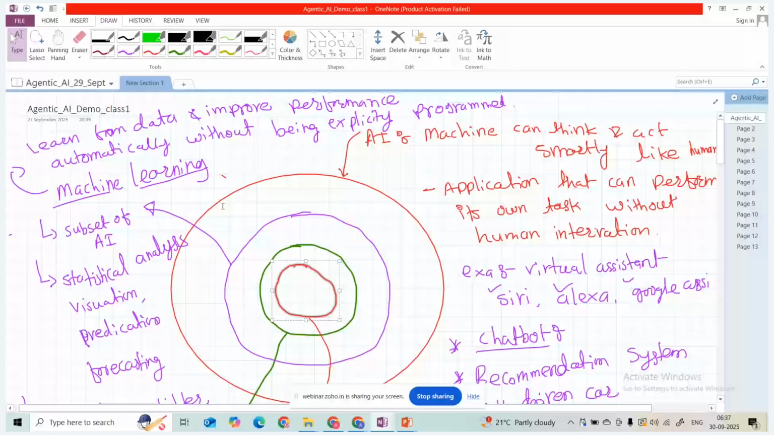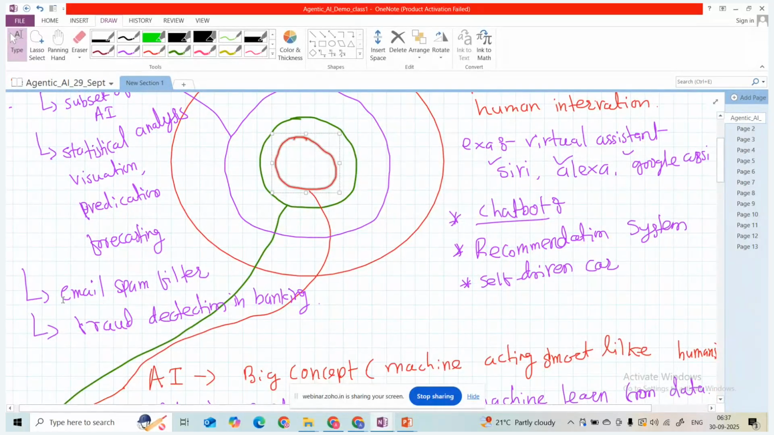Here are some examples of machine learning. Take the email spam filter. We train the machine on thousands of emails, and once the machine is trained, we pass in a new email, and based upon keywords and patterns, it will understand whether the email is spam or not spam.